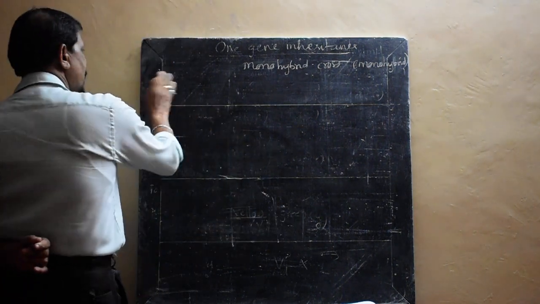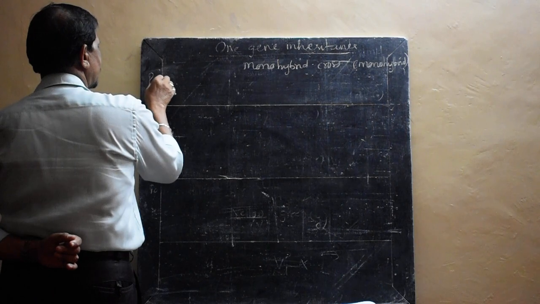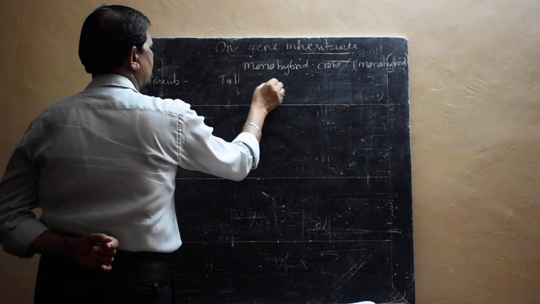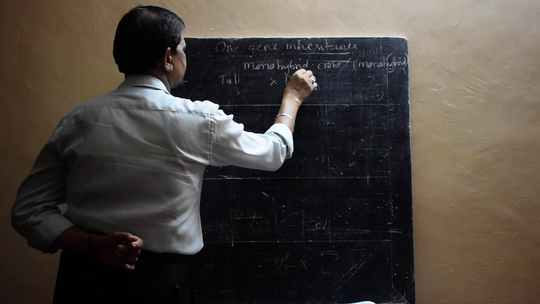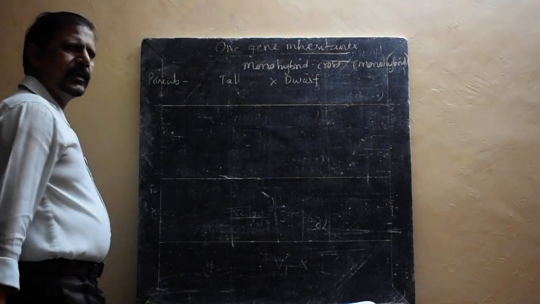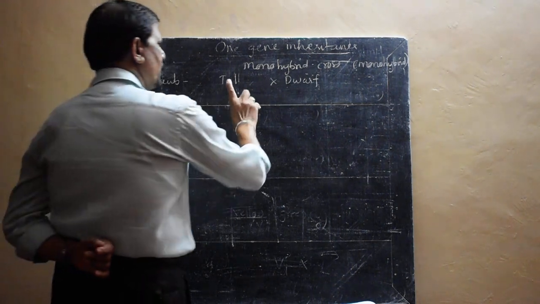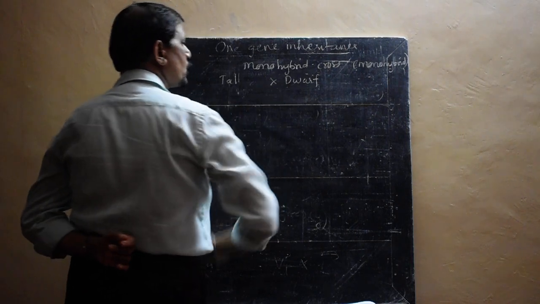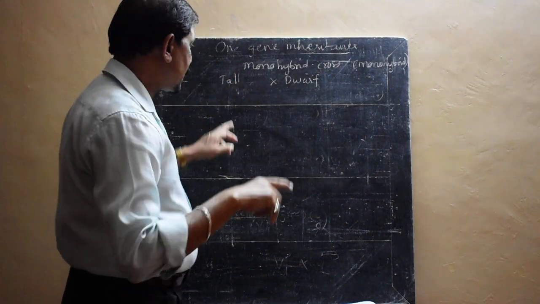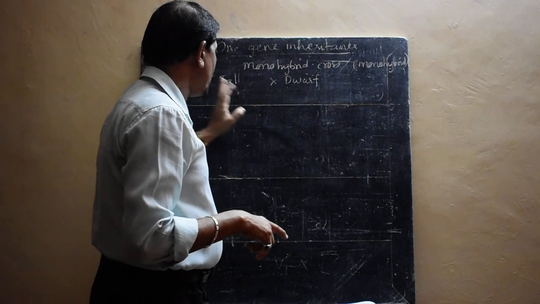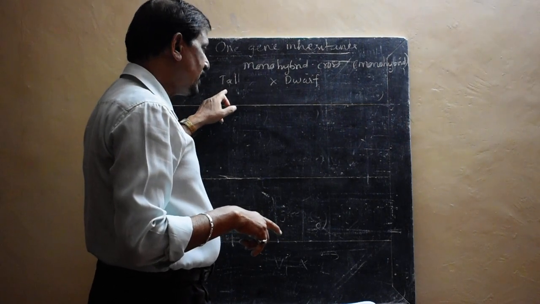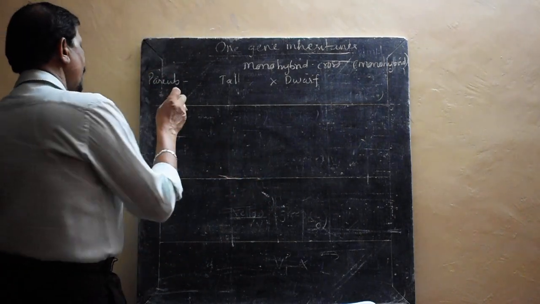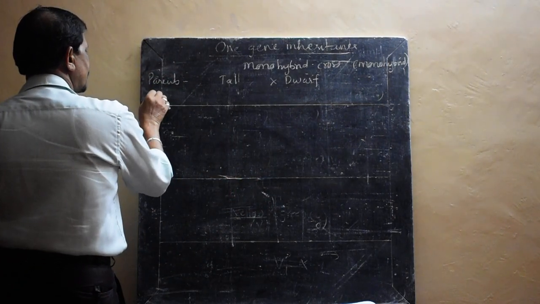So again, let us start. The first one is the parents. I will write it like this: parents. The first one is tall, and the other one is dwarf. Tall and dwarf, the two parents of the monohybrid cross. The two parents are crossed with respect to only one contrasting character, which is stem length. Tall is a length, and dwarf is also a length, it's height. So tall and dwarf, and then we have to give the alleles.